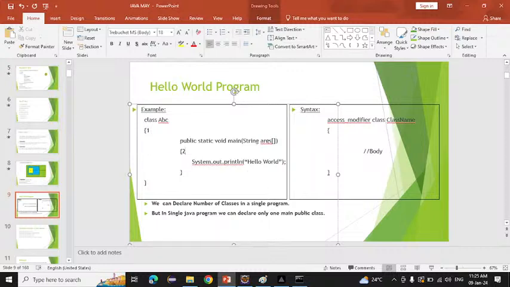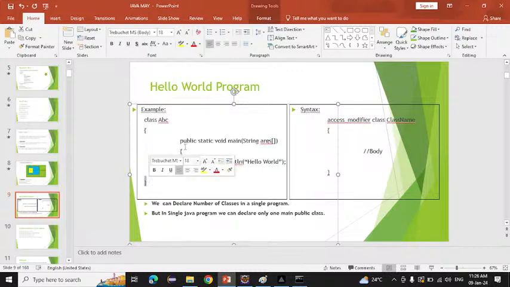So always remember that the JVM starts execution from the main method, not from the class. From here it will not start. Whatever you write inside the main method, it will execute that thing only. If you write anything outside, it will not execute. But whatever you write inside the main method will be executed. And this is the main method, same like the class is starting from here and ending here.